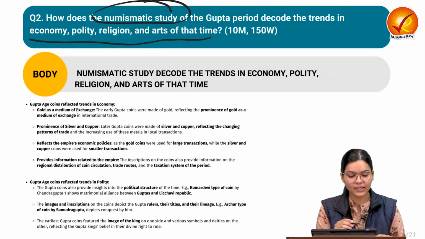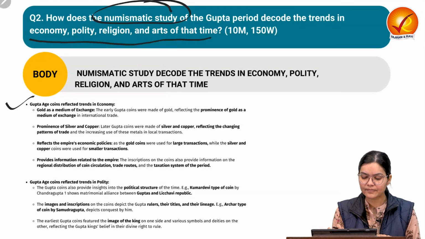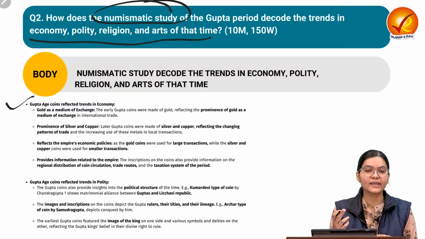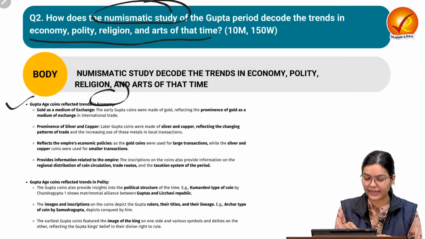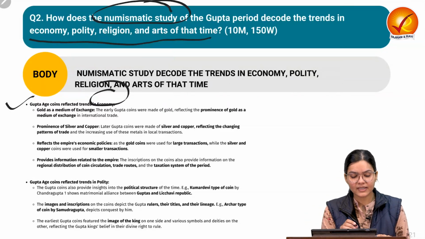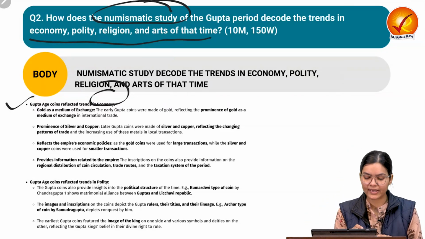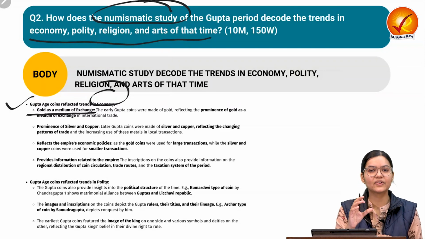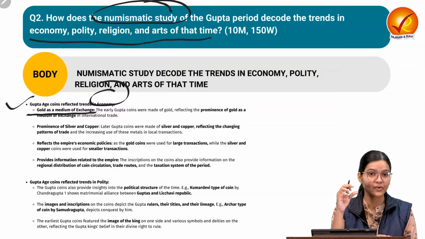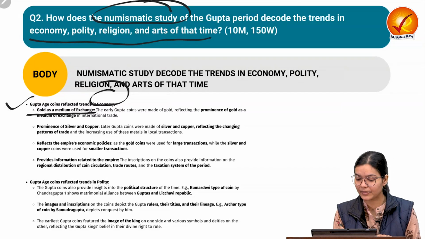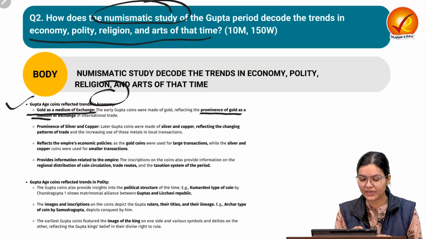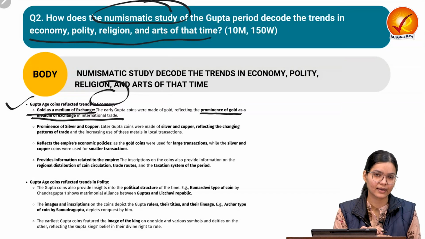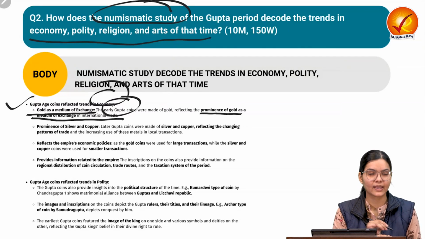For example, for the Gupta age, the study of the coin can tell us about the economy of that time. How? Because gold was a medium of exchange, and we can find a large number of gold coins were prevalent during the Gupta time. For example, the prominence of gold as a medium of exchange in international trade during the early Gupta time.